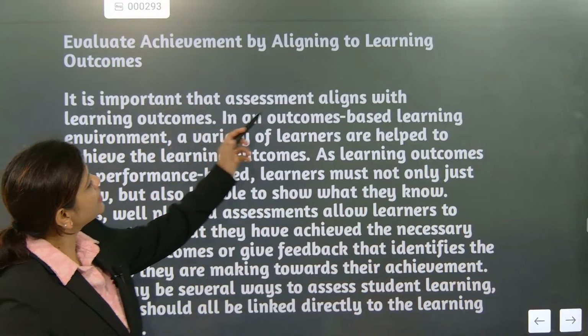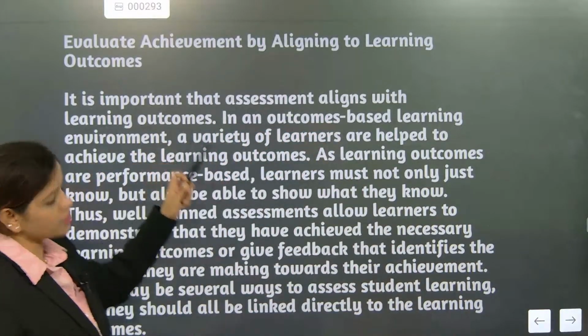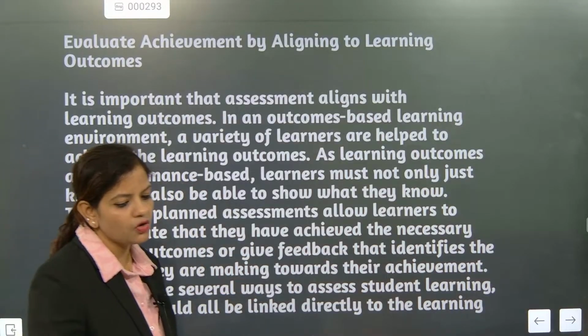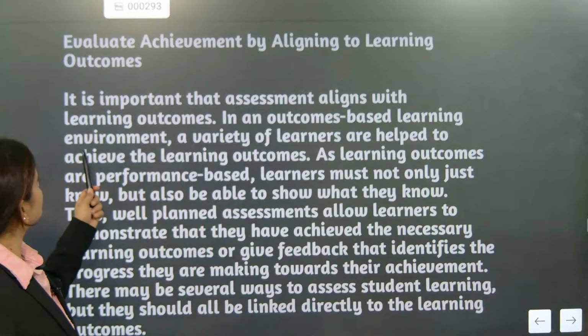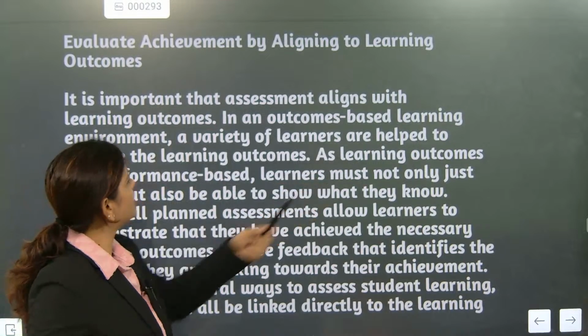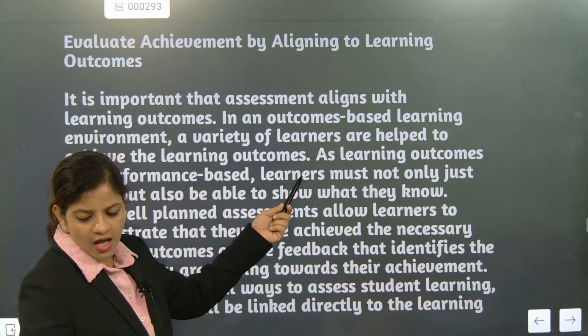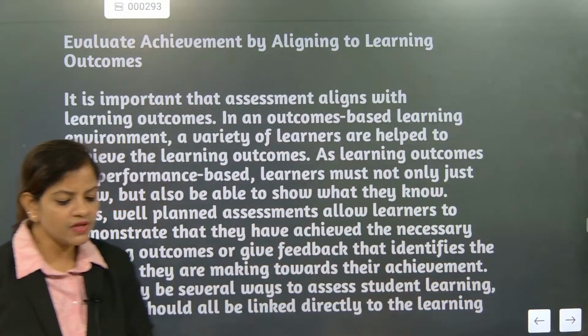It is important that assessment aligns with learning outcomes. Assessment should align with learning outcomes. In an outcome-based learning environment, a variety of learners are helped to achieve the learning outcomes. Okay, so achieve the learning outcomes.